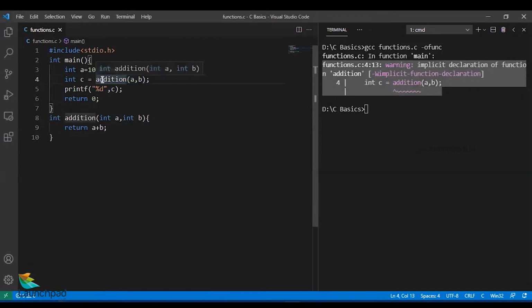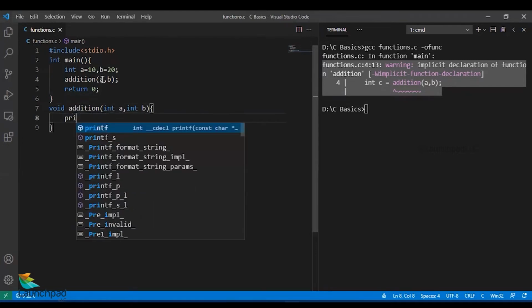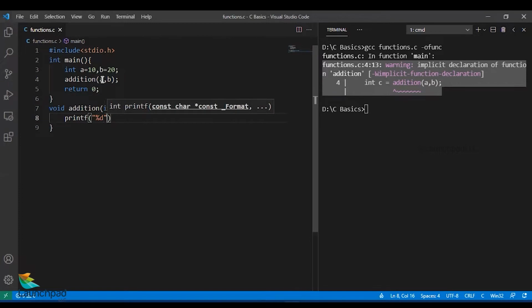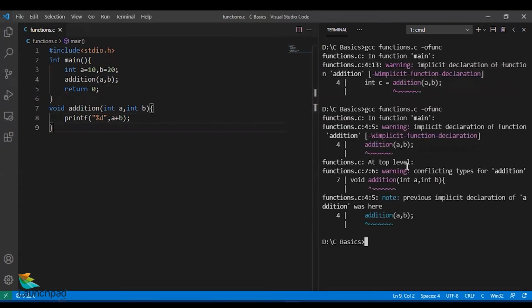In case I want to modify this function with a void return type, void. So I'm not returning anything. I will print it. printf %d comma a plus b. I'm printing it directly in that function. Now I'll compile it one more time. You will see a different warning.